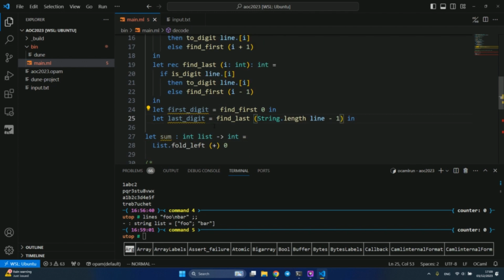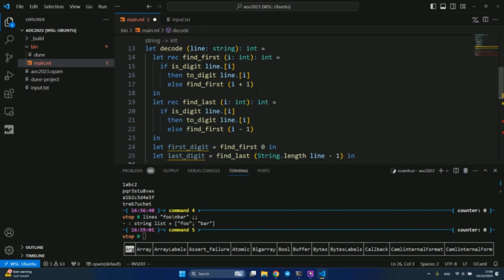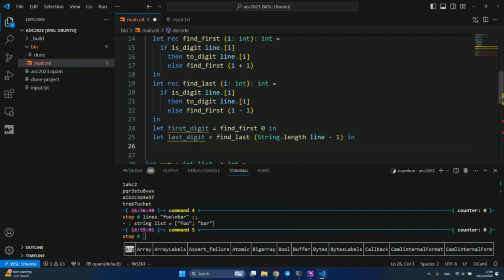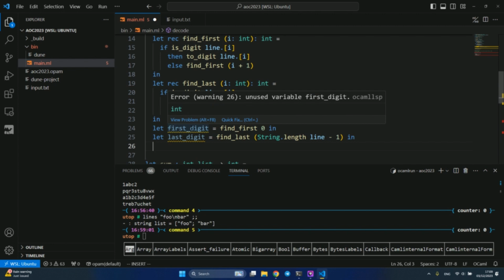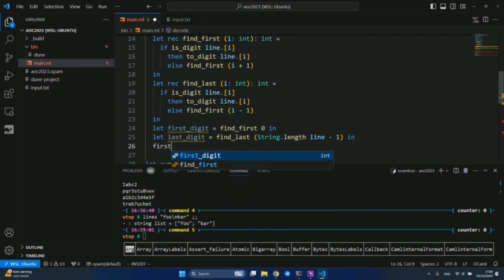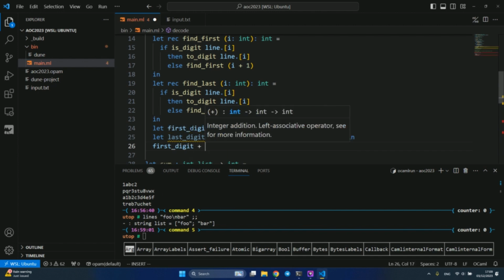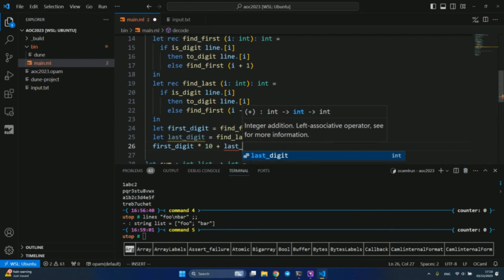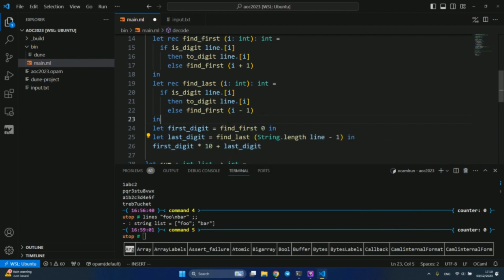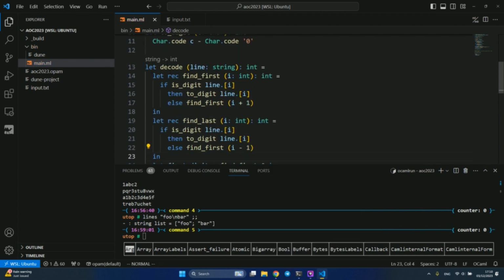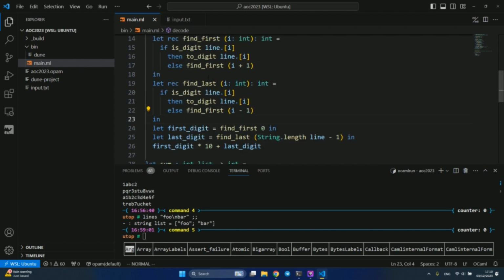Okay, we have the first digit and the last digit, and basically our final number will be: the first digit represents the tens, and the last digit is just the units. So we can just do first digit multiplied by 10 plus last digit. This is how we decode digits from a single line.